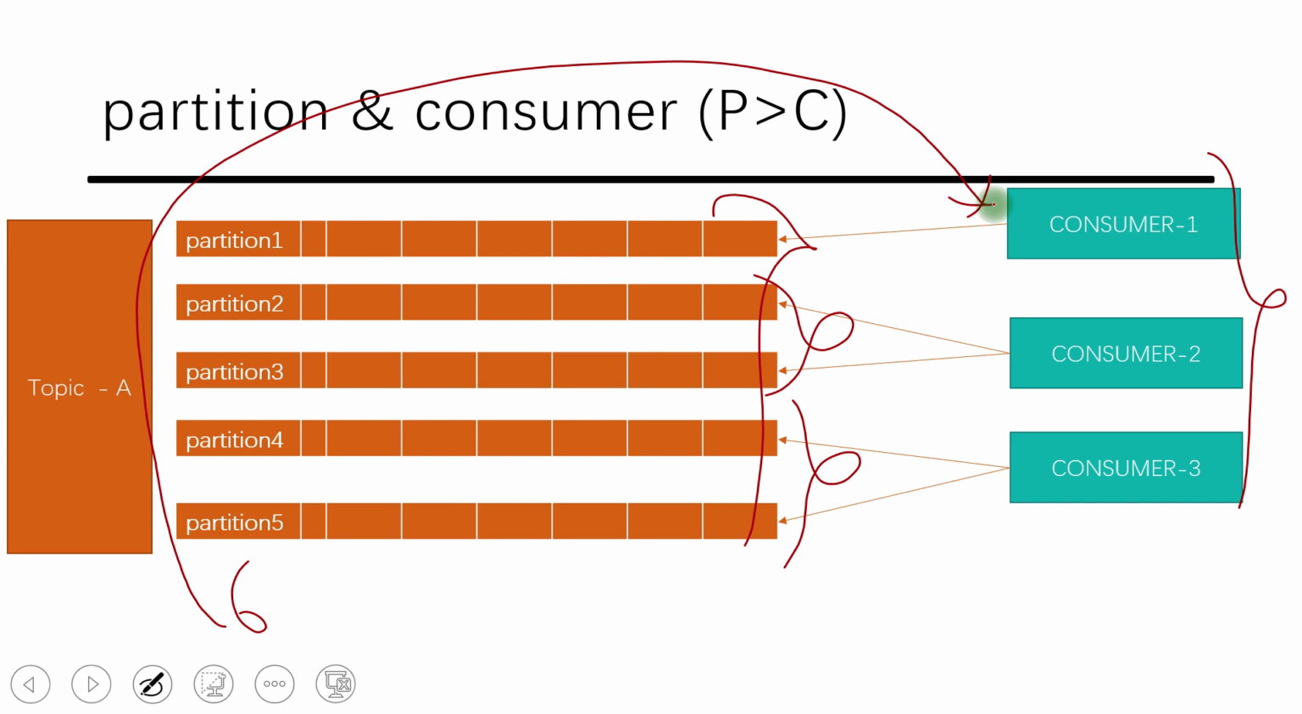This is a very important question for the interview. Let's say there are more partitions and fewer consumers. This is the setup that will apply: one consumer will listen to more than one partition.